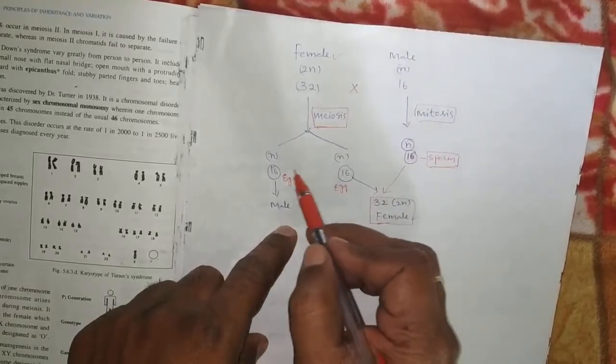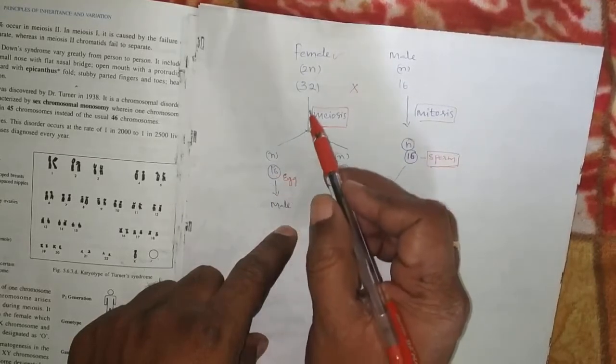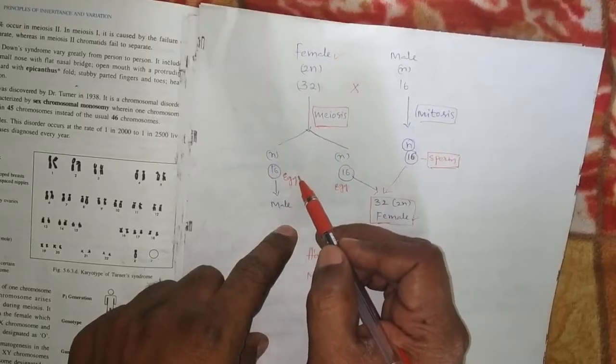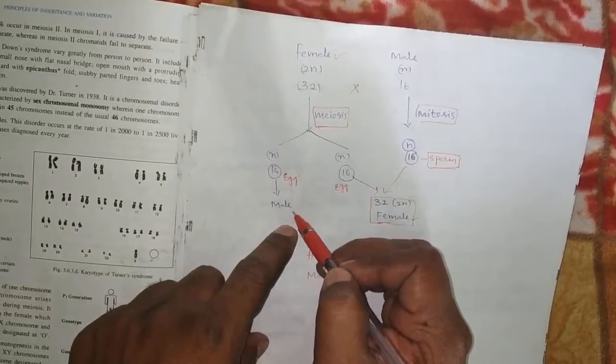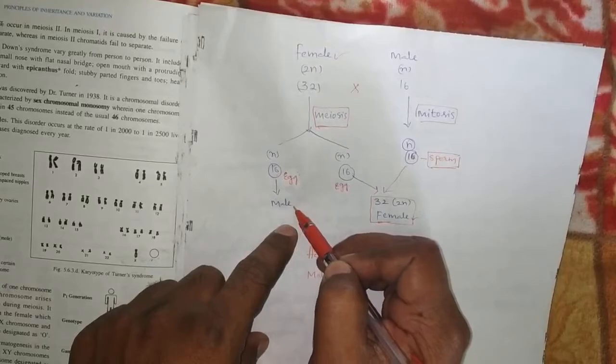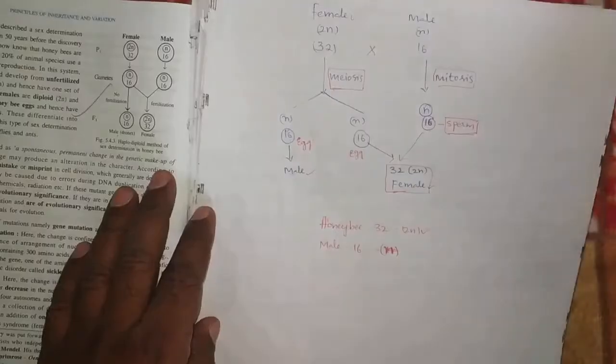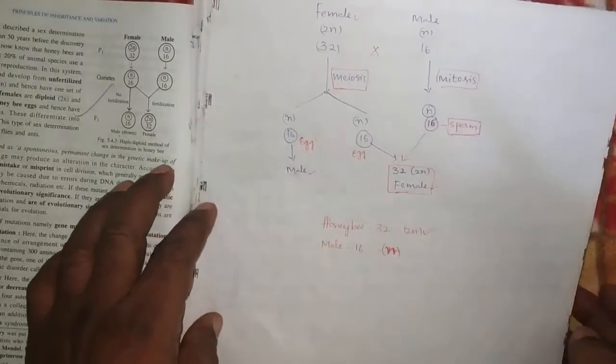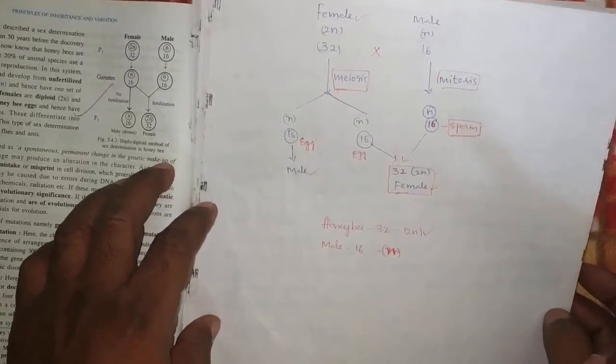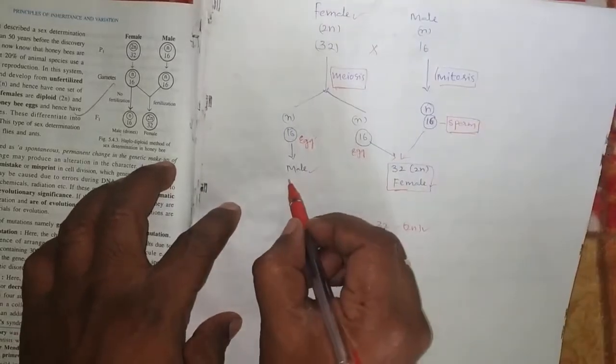The remaining eggs of the female are formed as male organisms. The male organisms are known as drones.